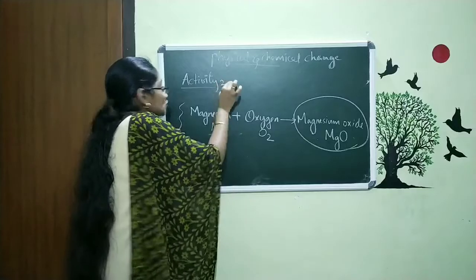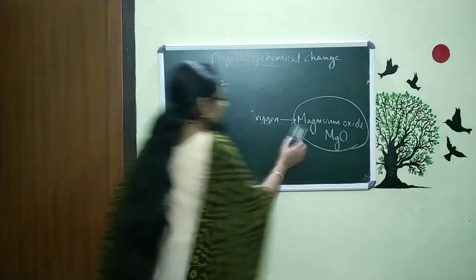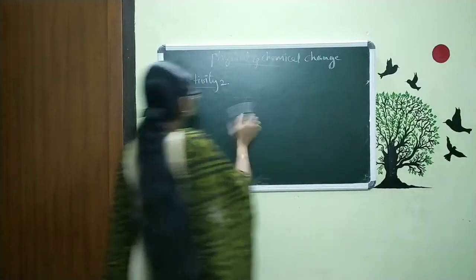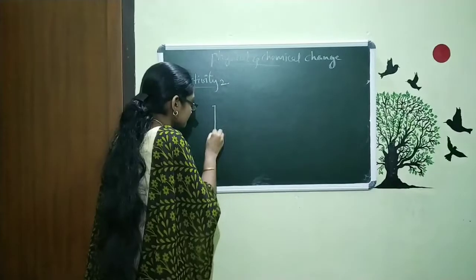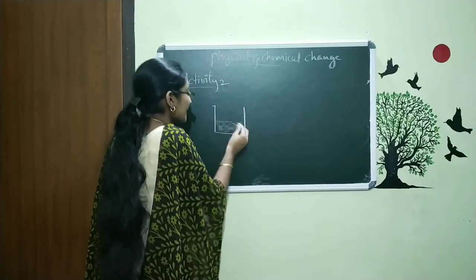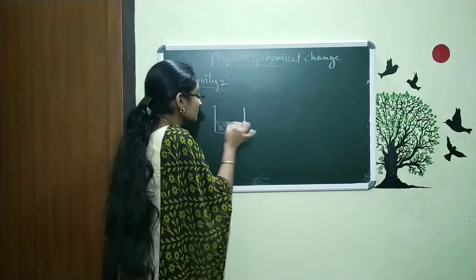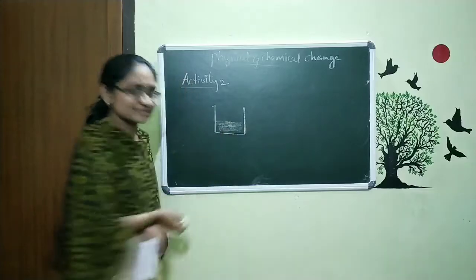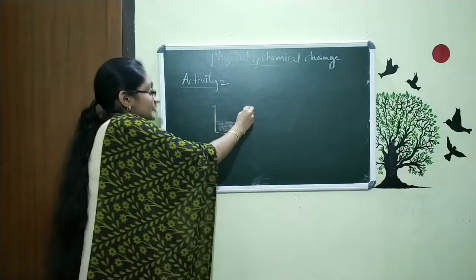Activity number 2: take a beaker and fill some water in it. And then take that ash and dissolve it in it. That means we just collect that ash and mix it with this water.